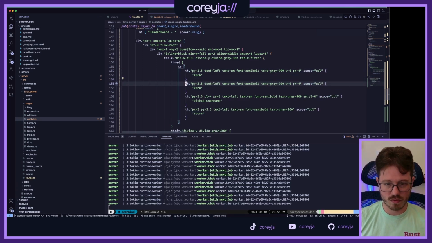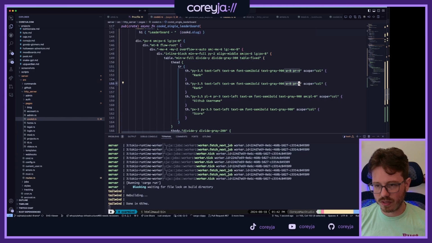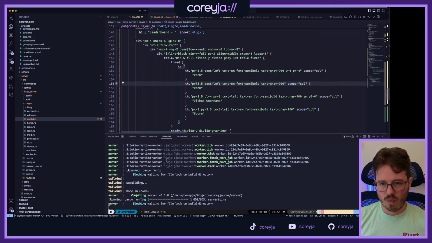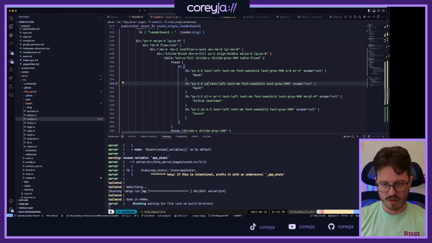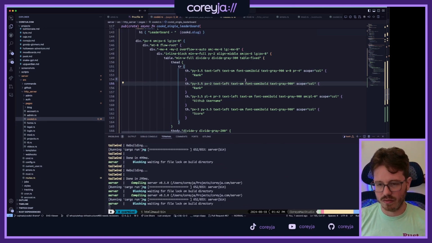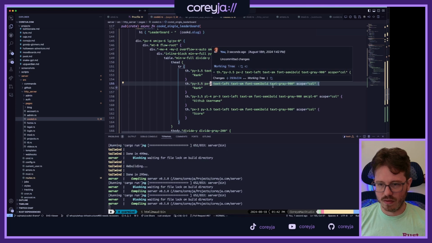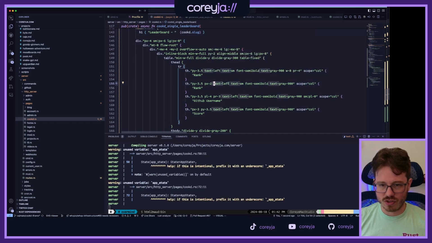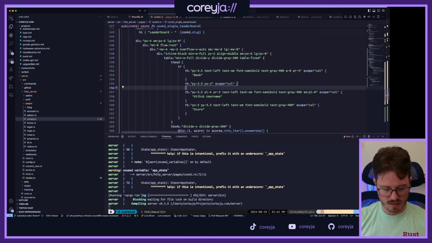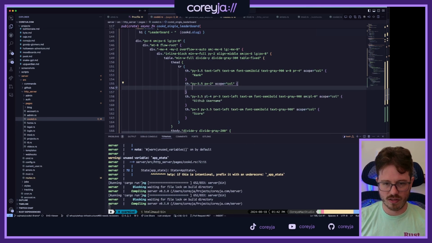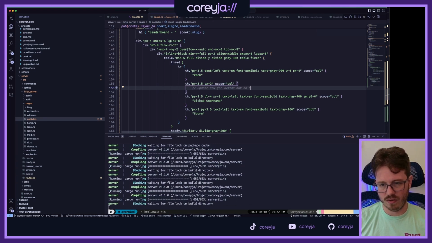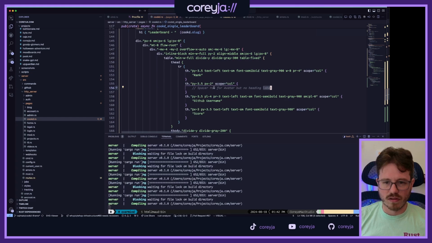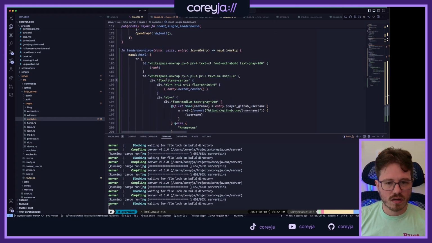So let's copy one of these, like rank. Oh, except I don't really want that at all. Padding Y, that, padding X, like 2. I don't know. We're going to try that. Oh, and then really don't need any of these things here because this is just a spacer, basically. So then let's actually just do that on, let's do this here, and then let's do spacer row for avatar, but no heading label.